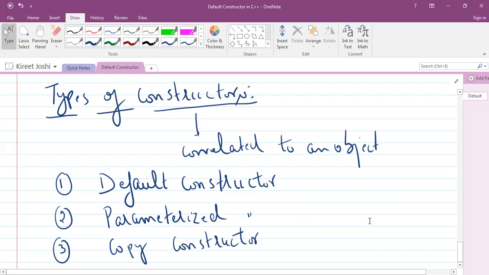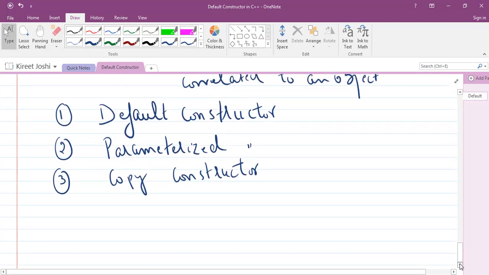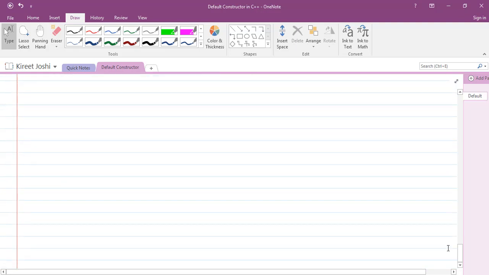Now we have to shift our focus to the default constructor, because we will deal with each of these constructors one by one. The first is the default constructor, which is very important because it is the basis of the constructors.